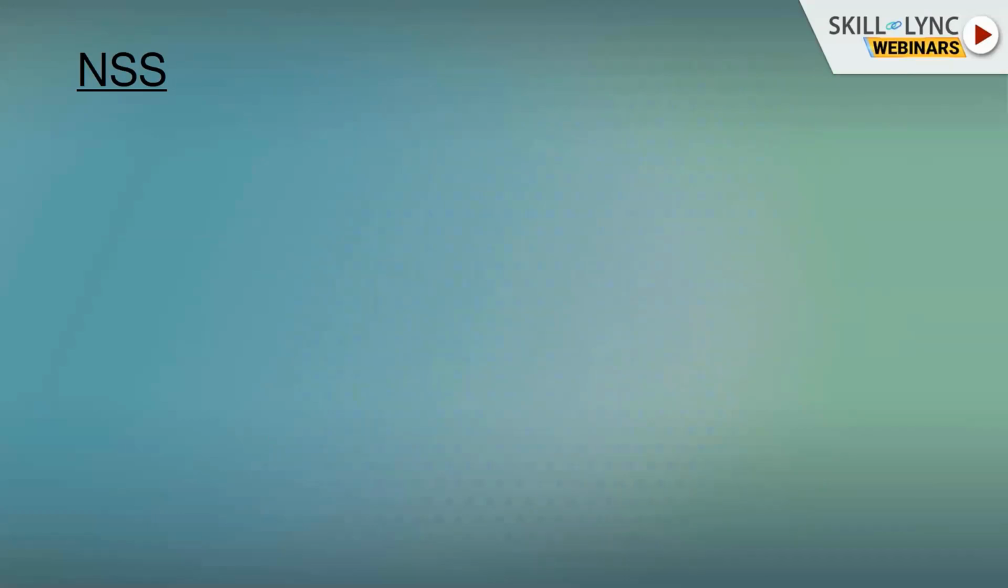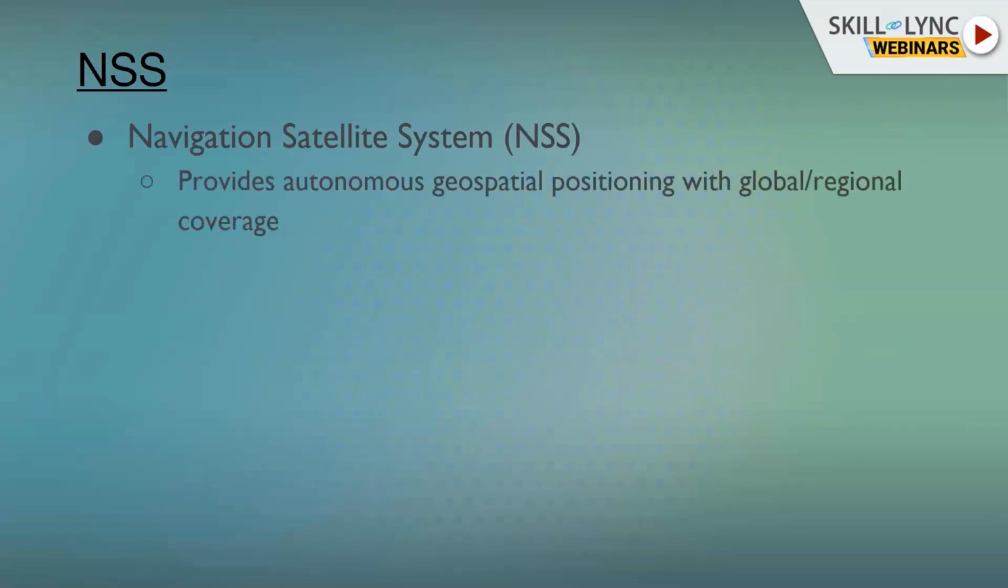Okay, so what is NSS? NSS is navigation satellite system. It is a system of satellites which is used for navigational purposes, and it provides autonomous geospatial positioning with global or regional coverage. So a few NSS are global and a few are regional. I will give you some examples of global satellite systems and regional navigation satellite systems.